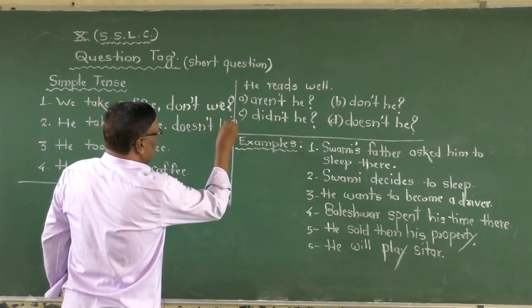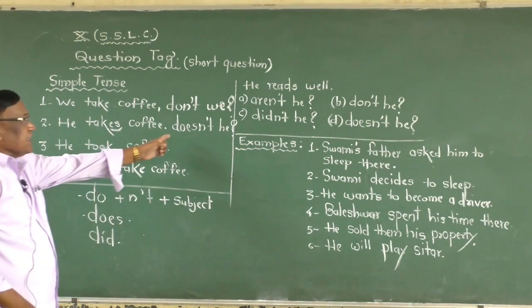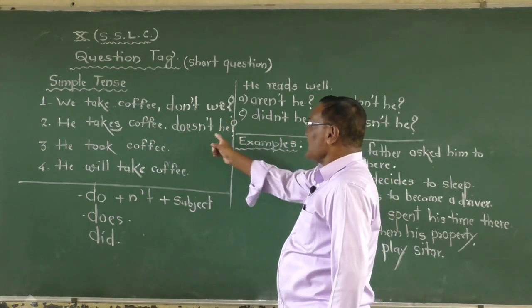Not a capital letter here. That is, doesn't he? The word is what? Doesn't he? First, don't we? Third, doesn't he?